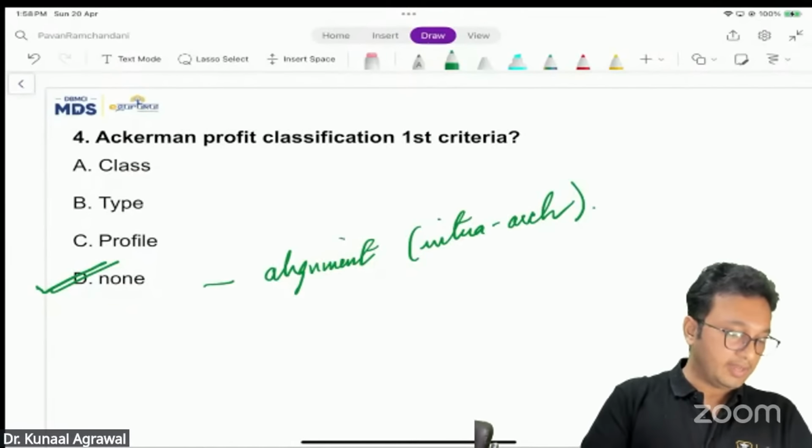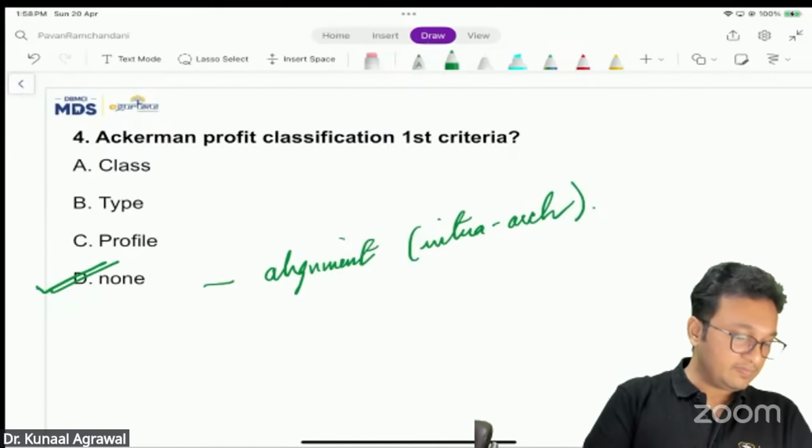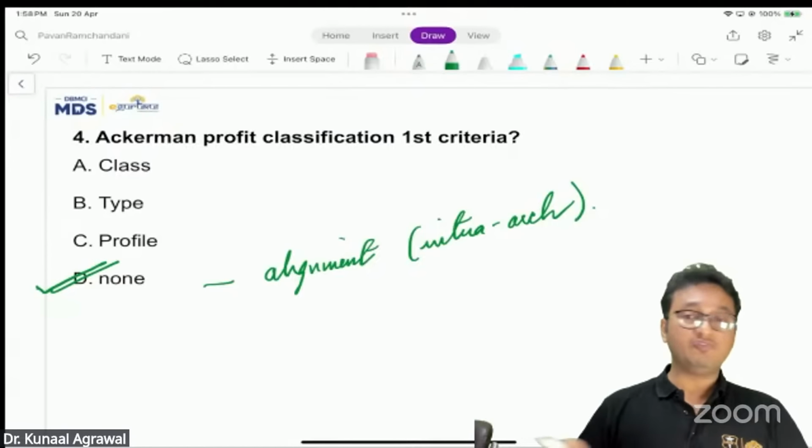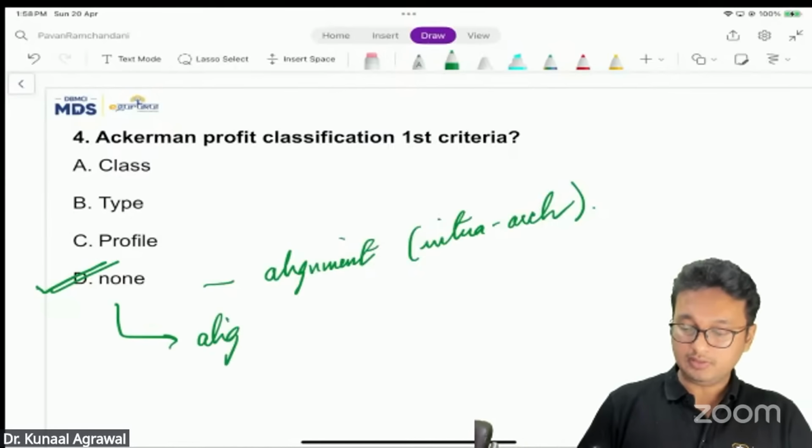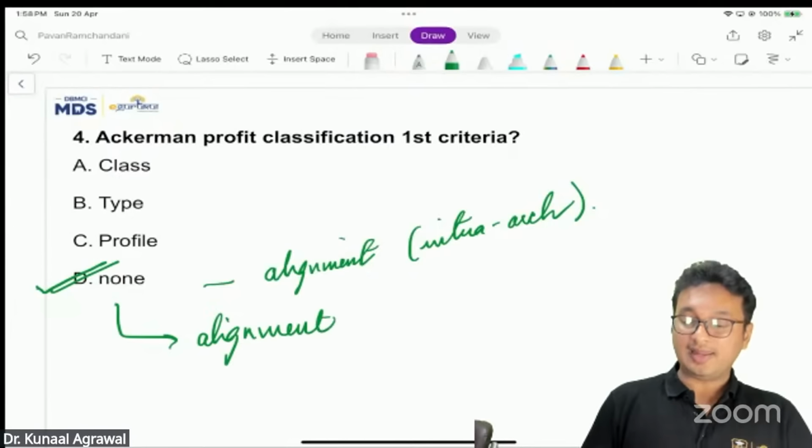Okay, so Rupinder, Dentist Life, Rain, they are saying the fourth option was alignment. If alignment was an option, then alignment will be the correct answer.